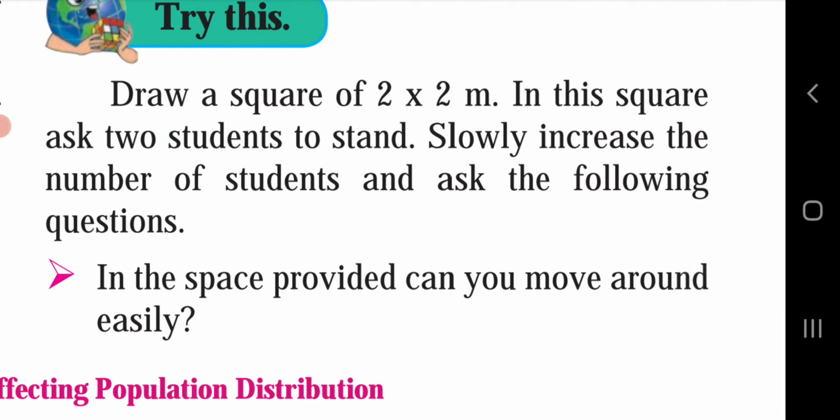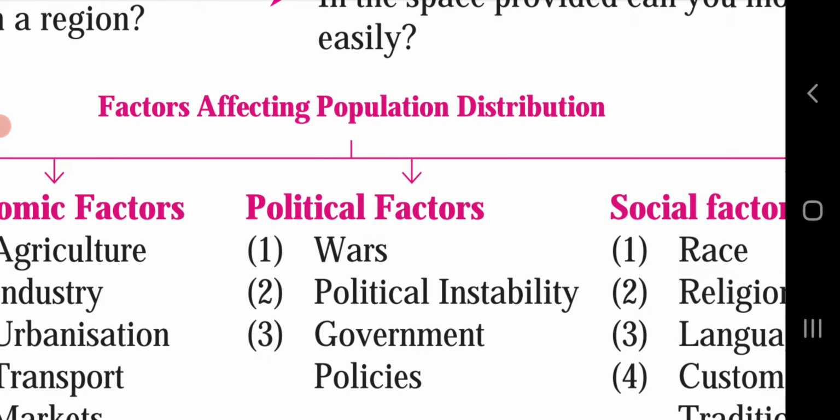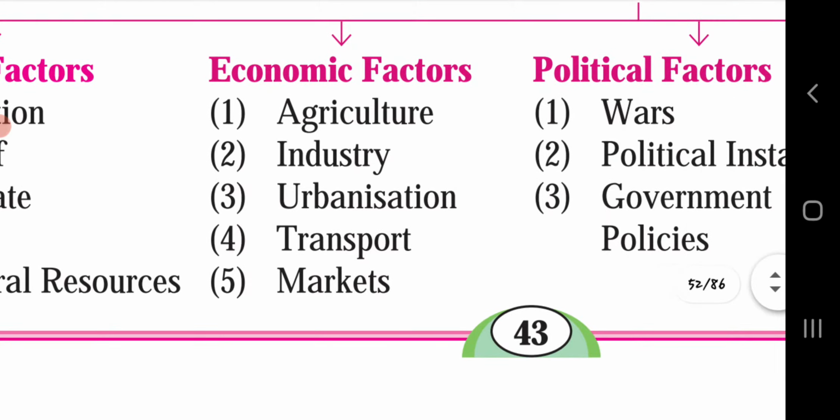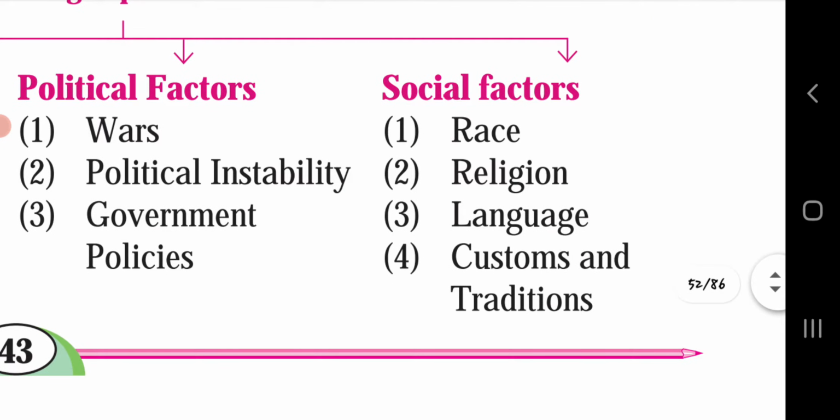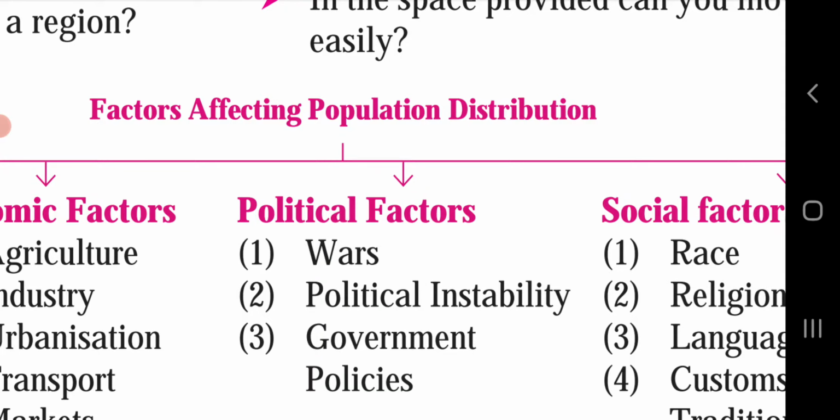Before doing this, let's see the factors affecting population distribution. Physical factors are location, relief, climate, soil, mineral resources. Next, economic factors are agriculture, industry, urbanization, transport, markets. Political factors: wars, political instability, government policies. Social factors: race, religion, language, customs, and tradition. All these are the factors which affect the population distribution.